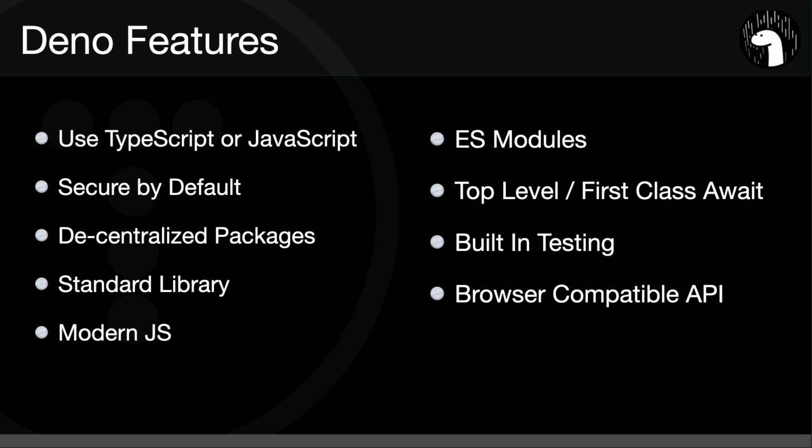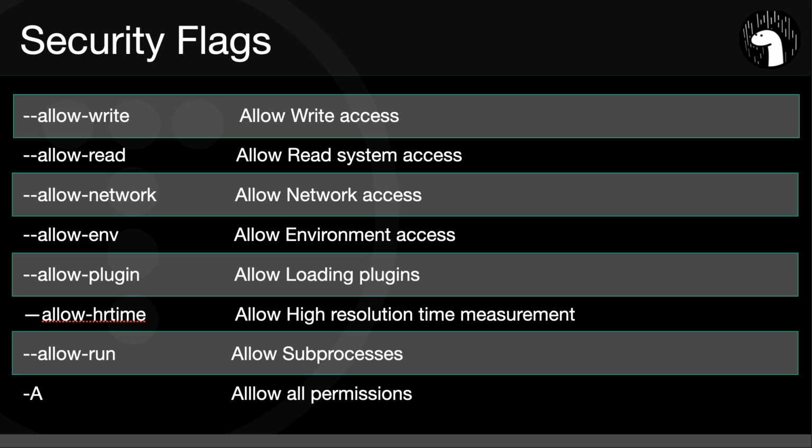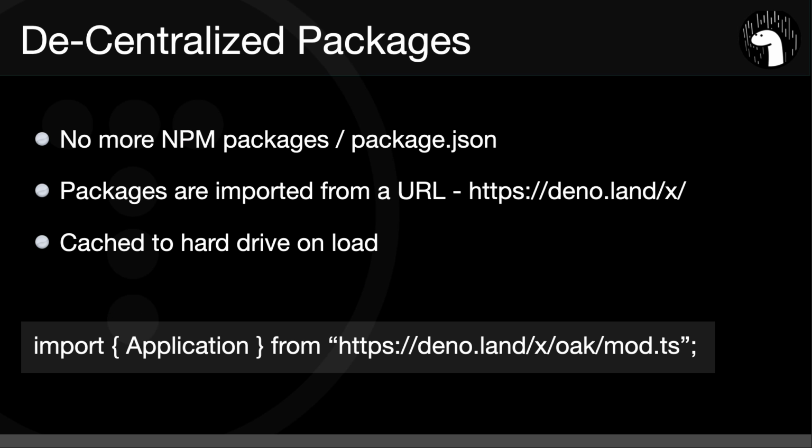So let's look at some of the really cool features of Deno. So one, we can use TypeScript, and the TypeScript compiler is baked right in. So all you have to do is create a file with a .ts extension, and you can then use TypeScript in your code. Deno is also secure by default. It actually runs in a sandbox, and in order to do things like read files, write to files, allow network access, or access your environment variables, you actually need to explicitly add these flags when running your application. Okay, so if you try to do one of these things without adding a flag, you're going to get a permissions error. And I'll give you some examples of that in a little bit.